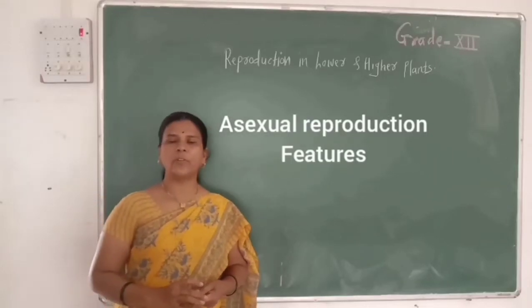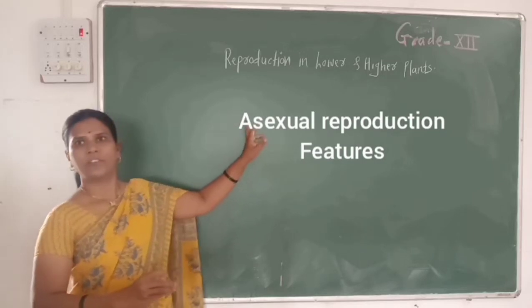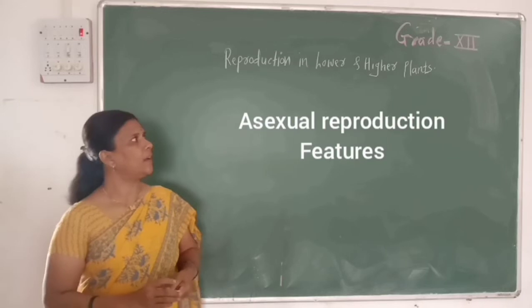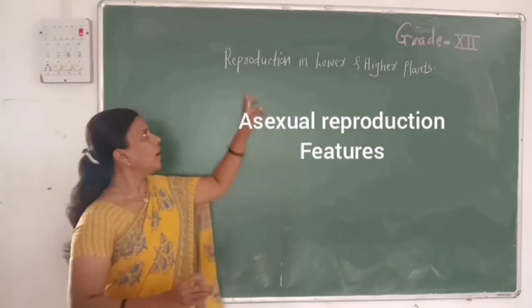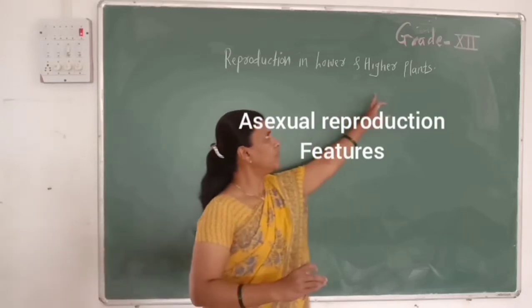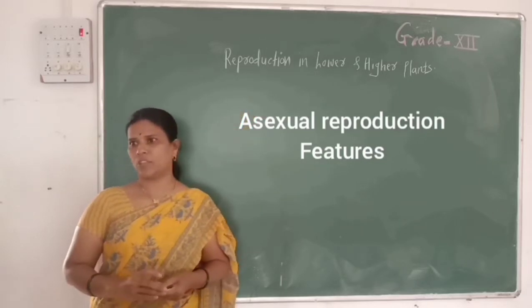In the previous video, we started the first topic from biology of 12th standard. The name of the topic is reproduction in lower and higher plants. In this topic, we study how reproduction takes place in lower plants and angiosperms, which are called higher plants. Then we must know what reproduction is.